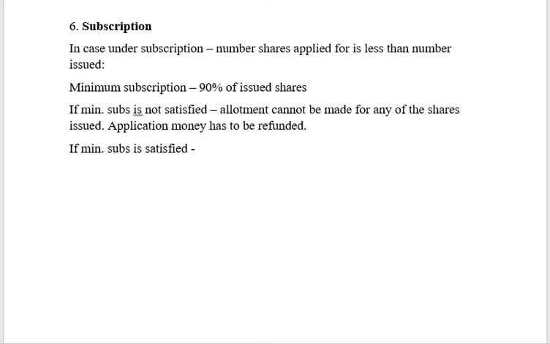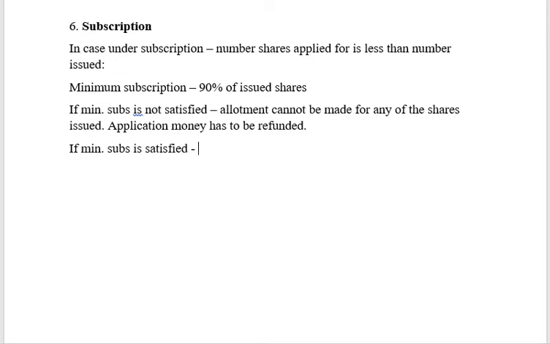For example, if I have issued 1 lakh shares, whereas subscription has been received for 95,000 shares, has it satisfied the 90% criteria? Yes, it has satisfied the 90% criteria. Now, for the balance that has not been received, the company cannot do anything about it.